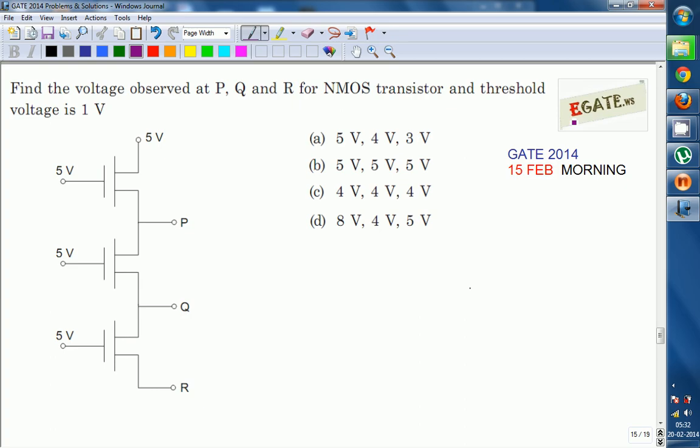Before that, we must know that NMOS and PMOS transistors act as pass transistors. Pass transistor means it is passing the information. For example, we are going with the NMOS transistor, and this is the NMOS transistor.